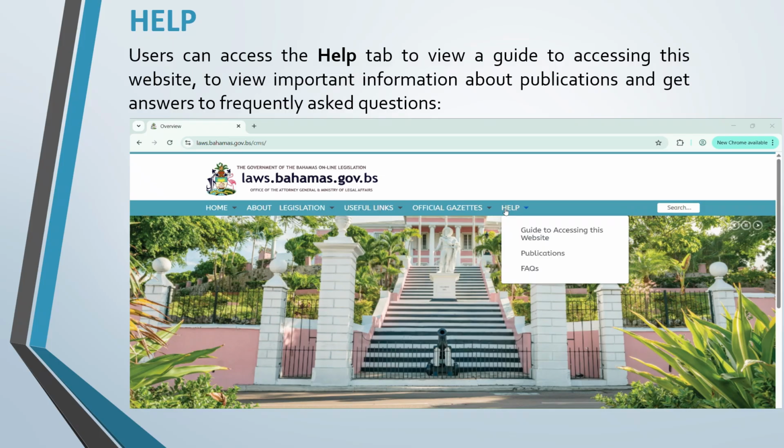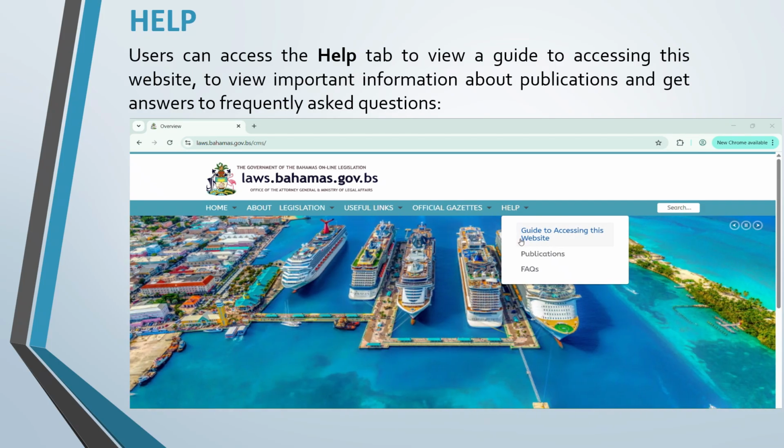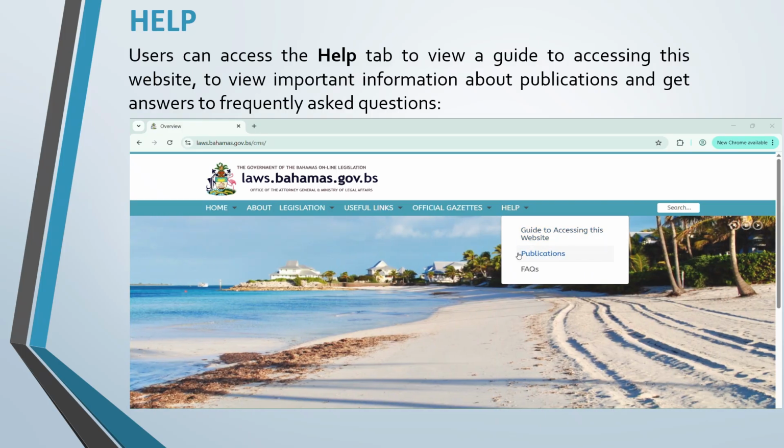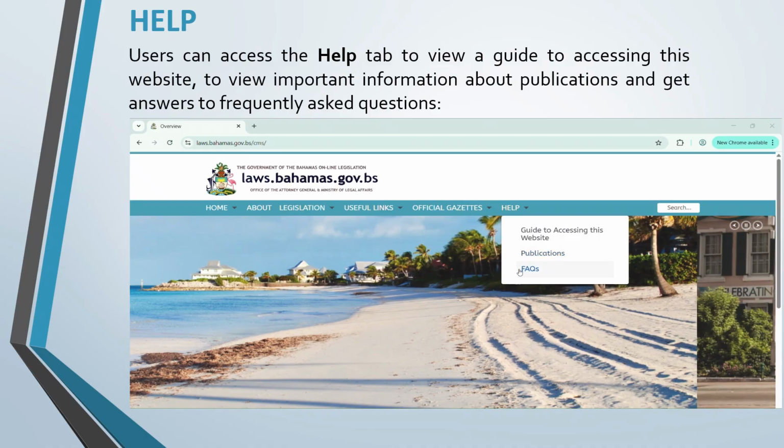The Help tab at the top right of the page provides users with a guide to accessing Bahamas laws online, information on statute law and subsidiary legislation available on the website and at the government printing department. It also includes answers to frequently asked questions that users may have.